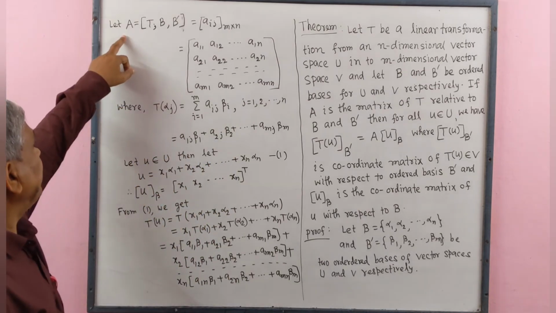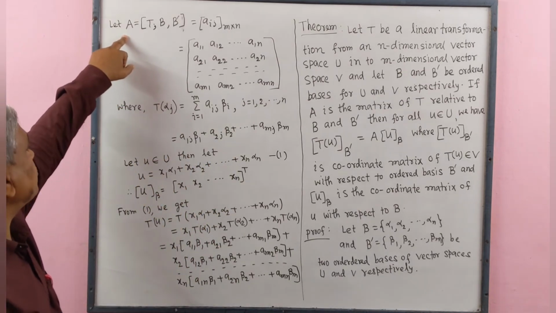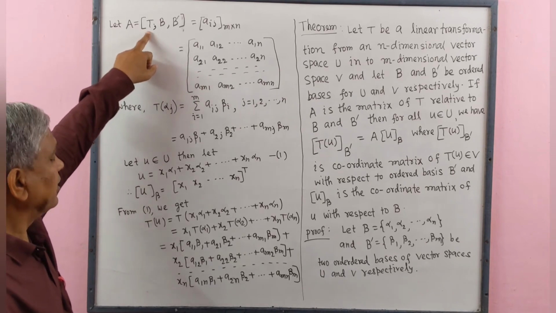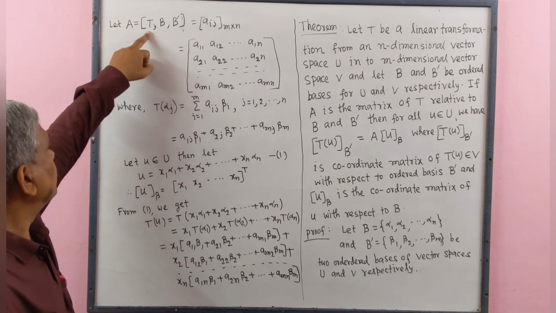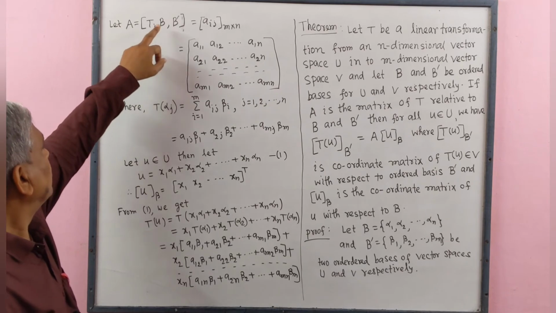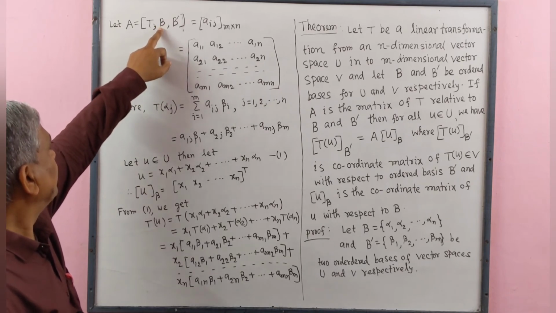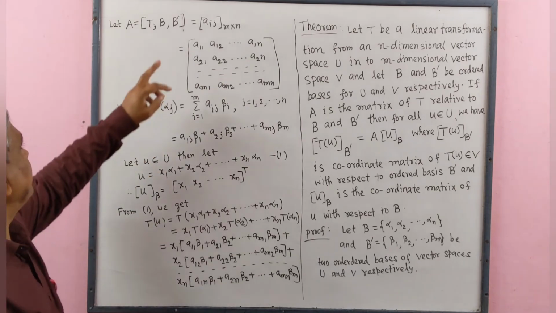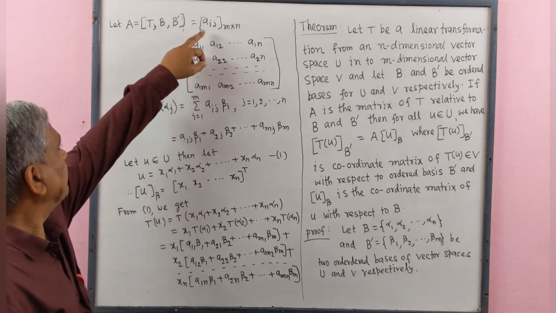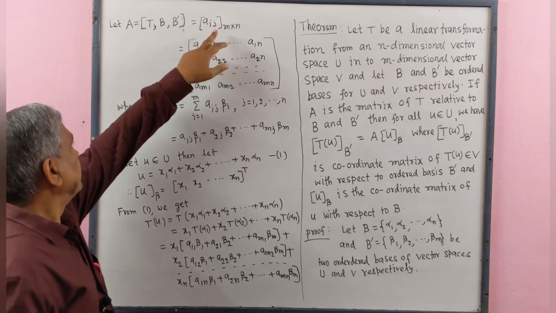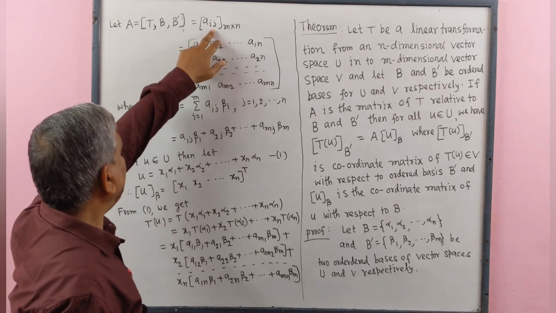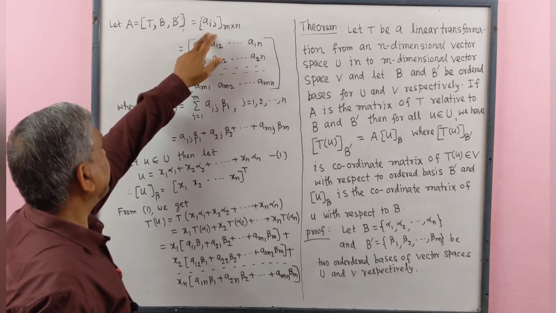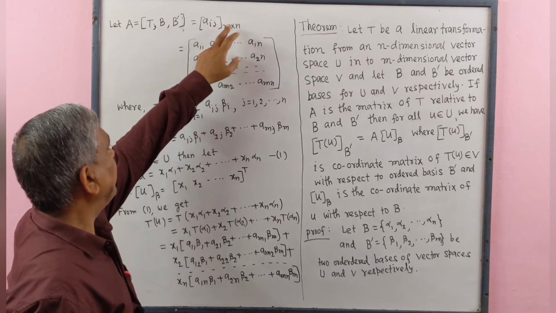Let A be the matrix of the linear transformation T with respect to bases B and B', and this is equal to the matrix with generalized term Aij, and this matrix is of size m by n.